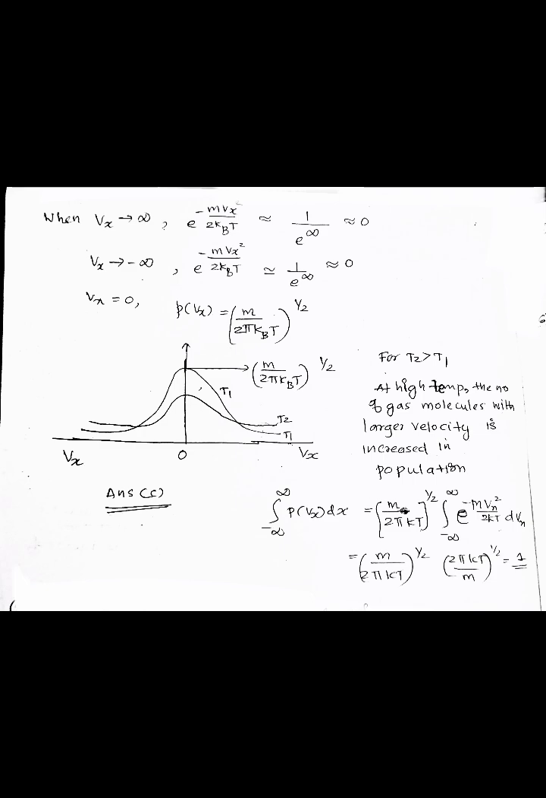Here we can also say that this is a perfect probability distribution, that is the integral from minus infinity to infinity of P of Vx dVx is equal to (m by 2 pi kT) the whole raised to 1 by 2 into the integral over minus infinity to infinity of e raised to minus m Vx square by 2kT dVx. This is equal to (m by 2 pi kT) the whole raised to 1 by 2 into (2 pi kT by m) the whole raised to 1 by 2. This is equal to 1. So here the option C is the right answer.